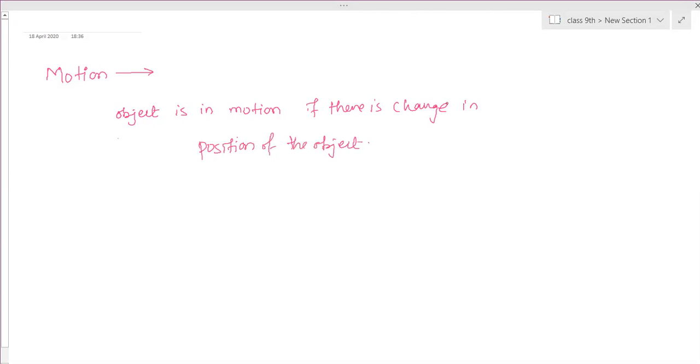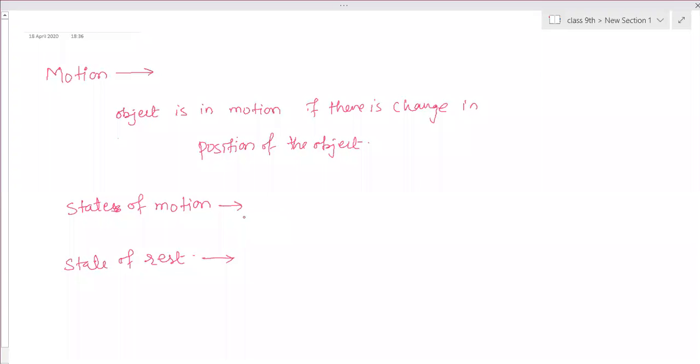Whenever any object changes its position, then we can say that object is in motion. According to motion, physically, there are two states. These are the states: state of motion and state of rest. State of motion means the object is changing its position, and state of rest means the object is not changing its position.